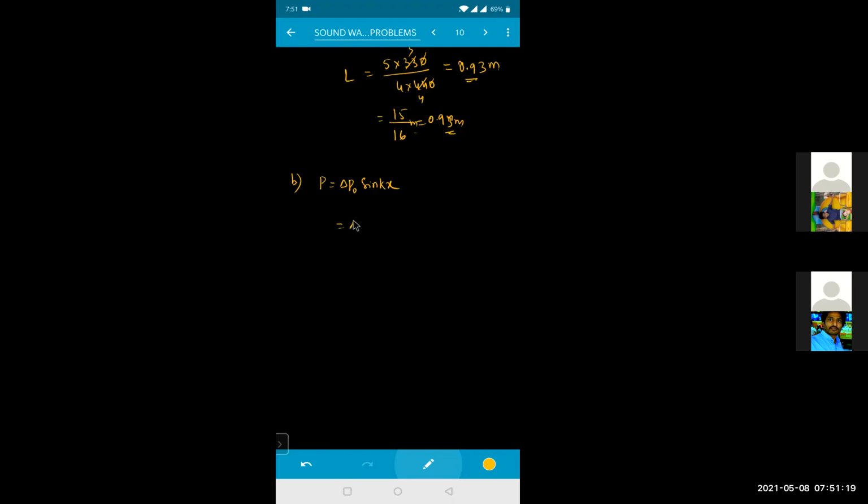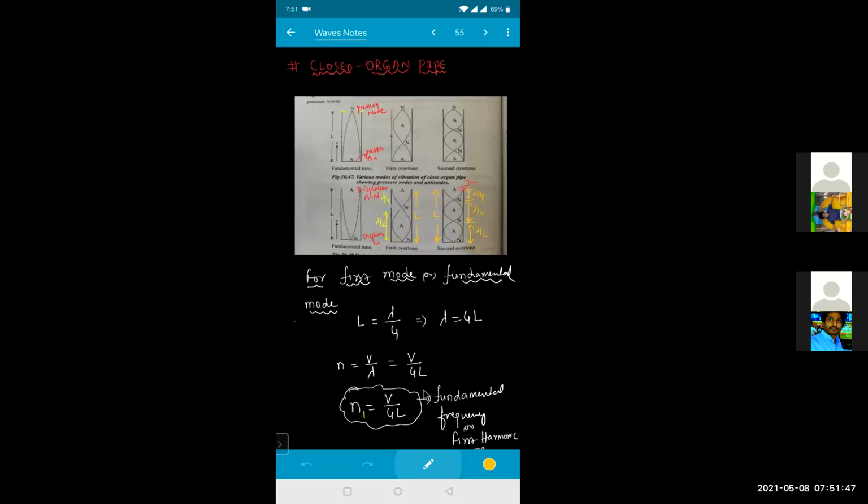So P is equal to delta P naught into sine Kx, రాయొచ్చు and cos కూడా రాసుకోవచ్చు, problem లేదు. So that is equal to delta P naught into sine. K value will be equal to how much? 2 pi by lambda at a certain position, that is nothing but equal to your X. For second overtone, length will be equal to how much? 5 lambda divided by 4. Second overtone ki చూడండి, second overtone ki length will be equal to how much?